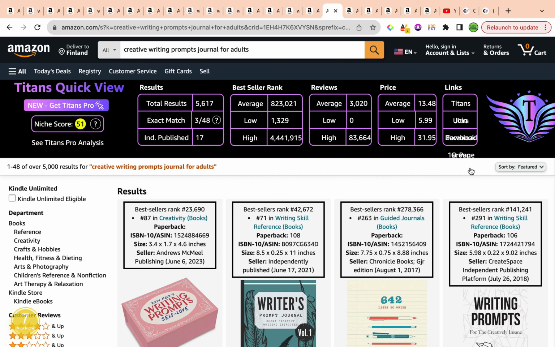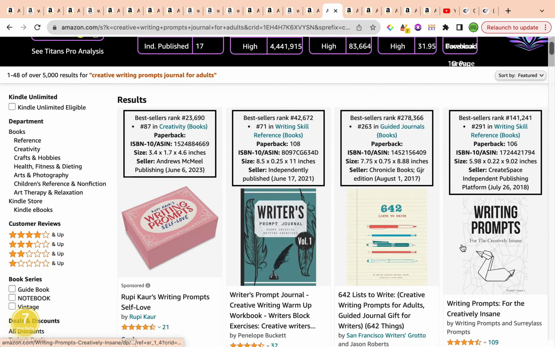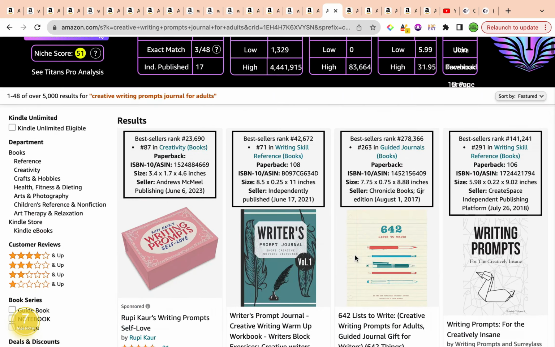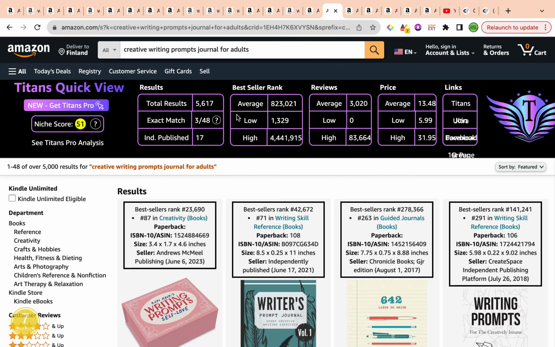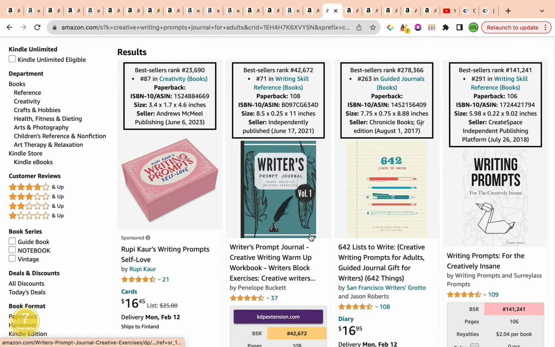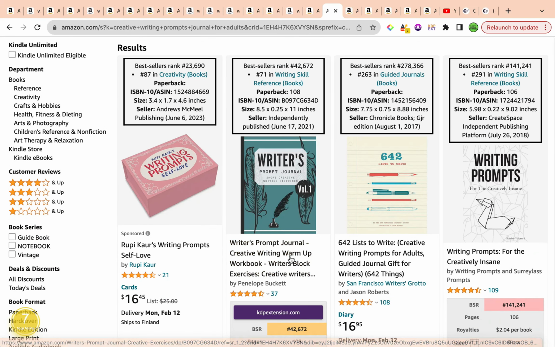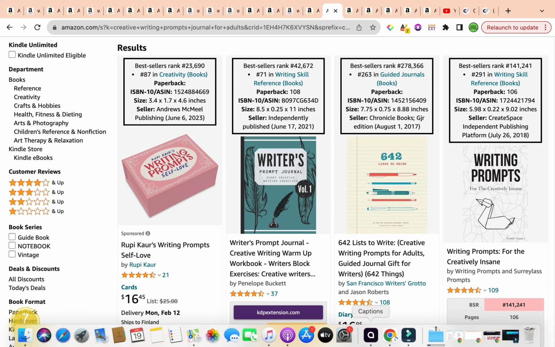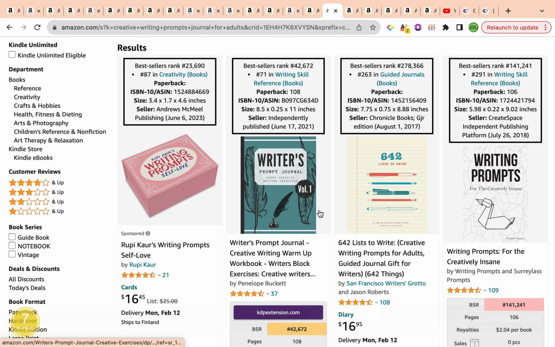And you can see this strategy being implemented by many of the wonderful, amazing, successful independent publishers. Right now, as you scroll below, you can see this keyword being used, not exactly as it is, but being used in the 7 keyword slots to get the book ranking. This one, for example, doesn't use that exact keyword as part of the title or subtitle, but I'm assuring you that they do use this as part of the 7 keyword slots, and this is why they've managed to rank their book on the first page, in the second result, without any ads.